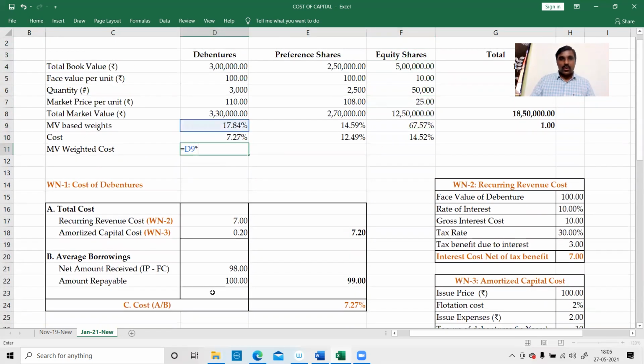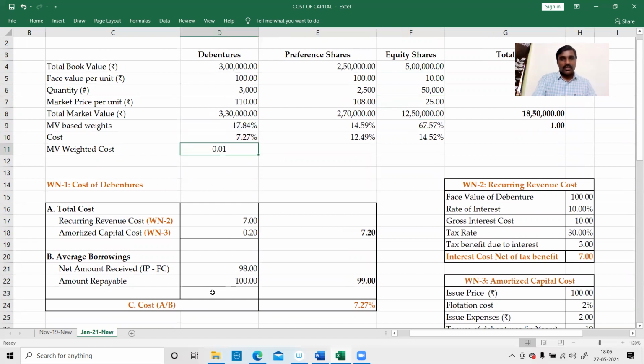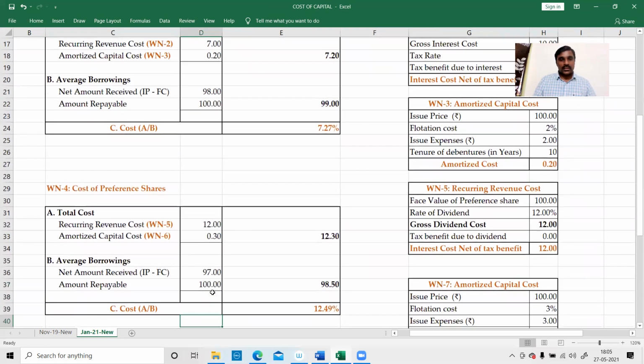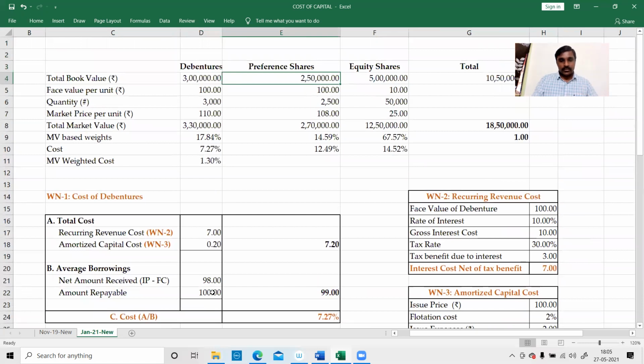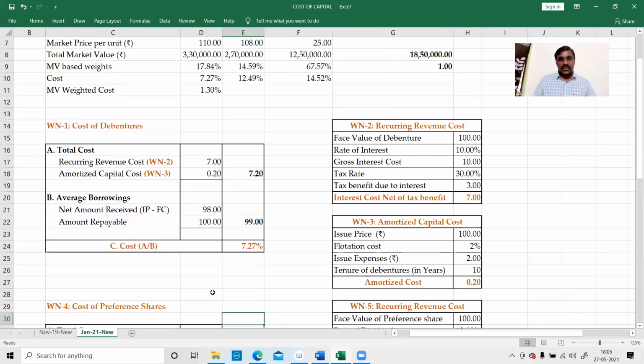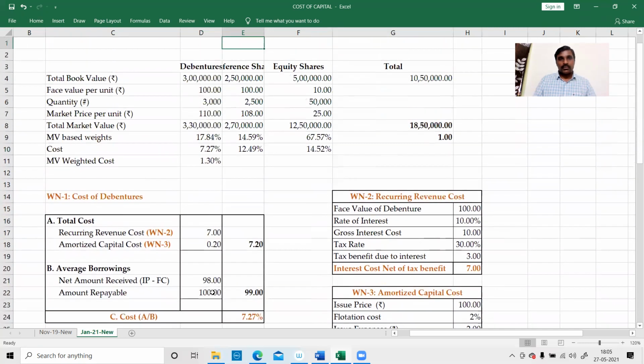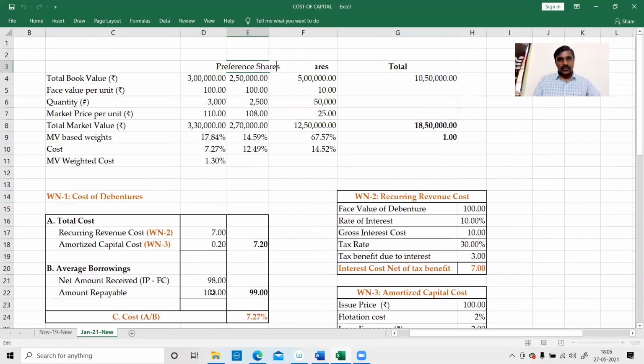Now market value weighted cost. Very simple: market value based weights into cost. That's it. This is how we can do it. Preference shares, okay, the same thing we can copy. Market value based cost, same thing we can copy with this point.